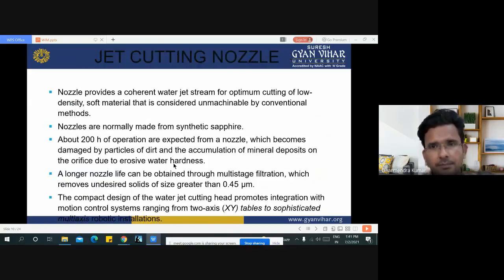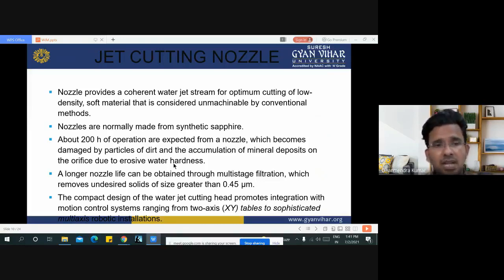Now here are some functions of the jet cutting nozzle. It provides a coherent water jet stream for the optimum cutting of low density soft material that is considered unmachinable by conventional methods. The nozzles are normally made from synthetic sapphire. About 200 hours of operation are expected from a nozzle, which means the lifespan of any nozzle used in the water jet machining process is up to 200 hours.